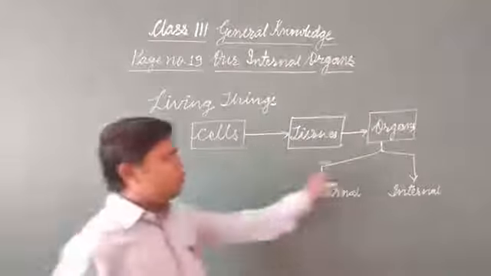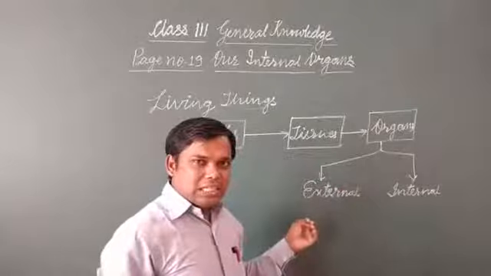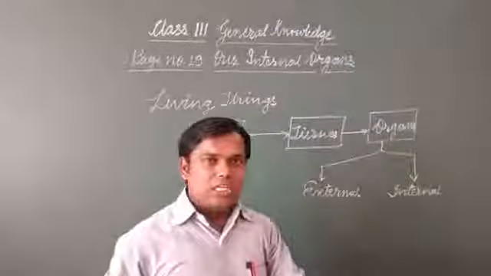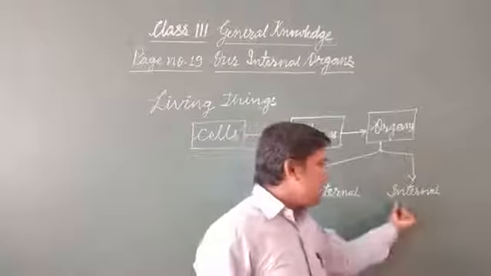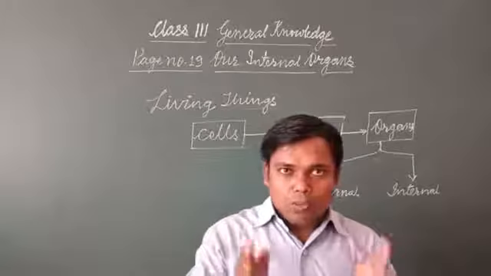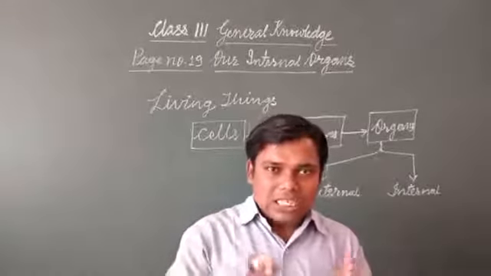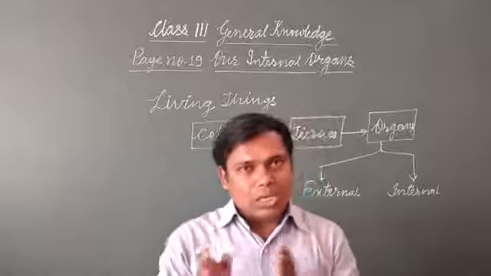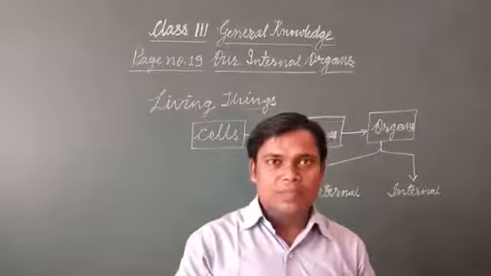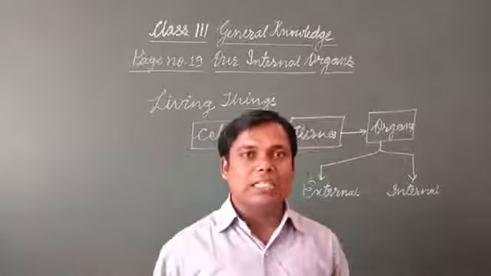So I hope you understood about organs, that many tissues combine together to form organs, and organs are of two types, external and internal. Now you all open your book. There are some internal organs shown by picture, and some information given by them.